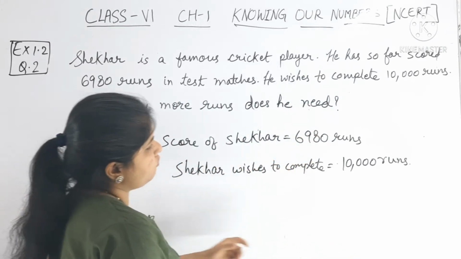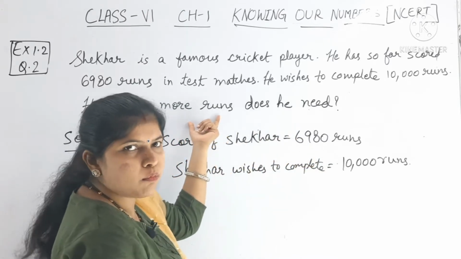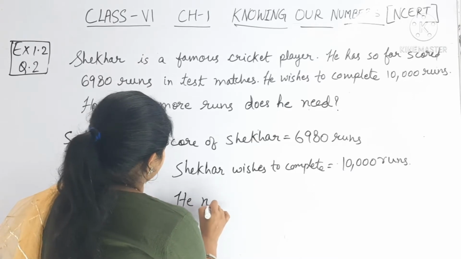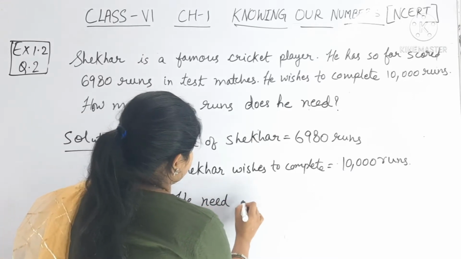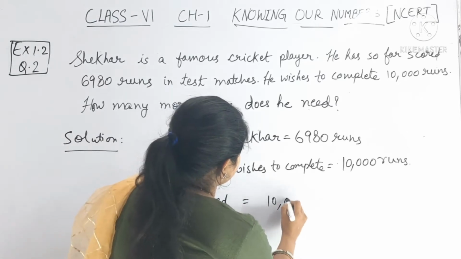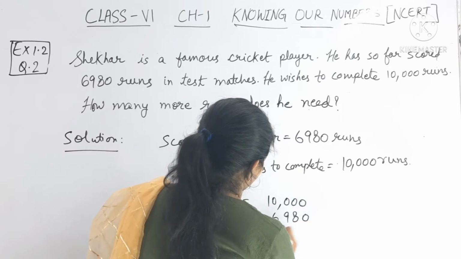Okay, so if we subtract this number from this number, we will get how many more runs, right? So he needs 10,000 minus 6980.